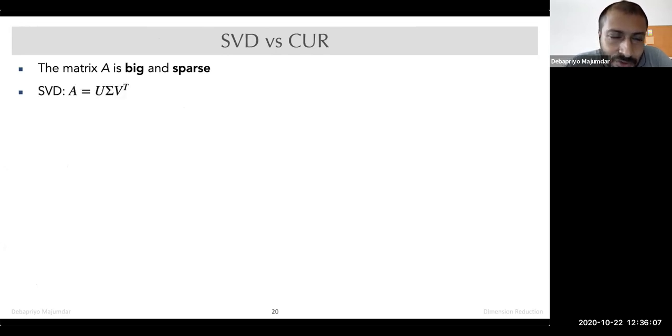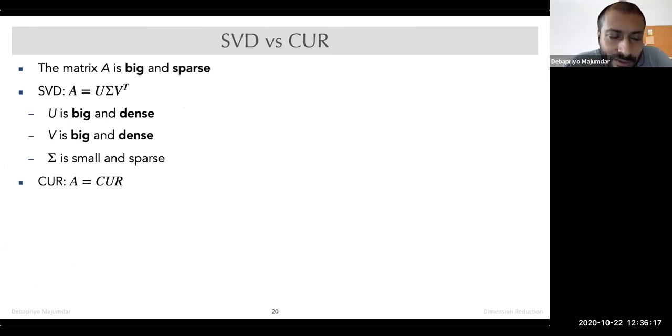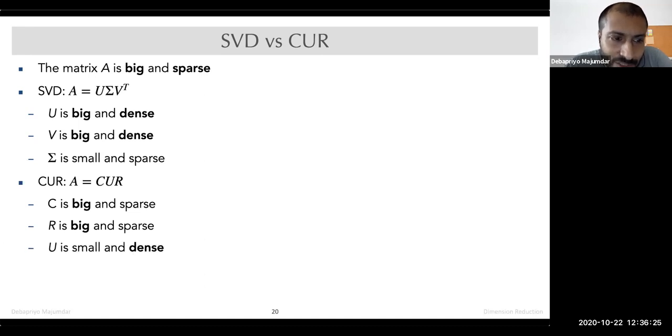SVD is A equal to U sigma V transpose. U is big and dense. V is big and dense. Sigma is small and sparse. CUR gives you the opposite usability. C is big and sparse. R is big and sparse. U is small and dense. So dense is okay when you have a small matrix. If matrices are big, you better have them sparse.